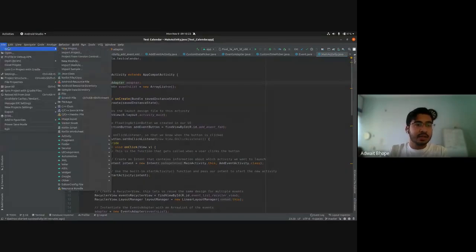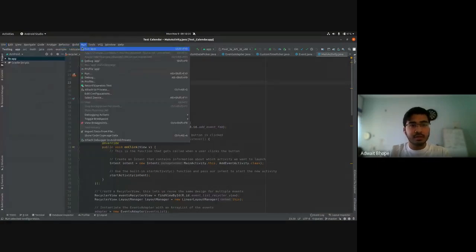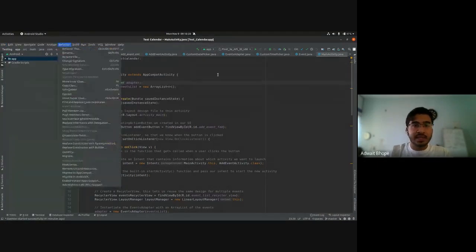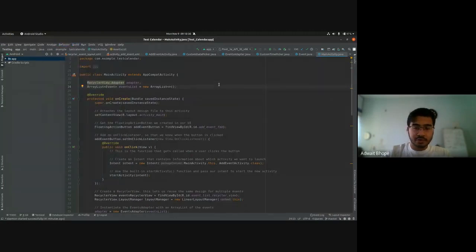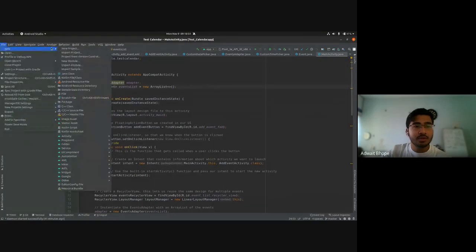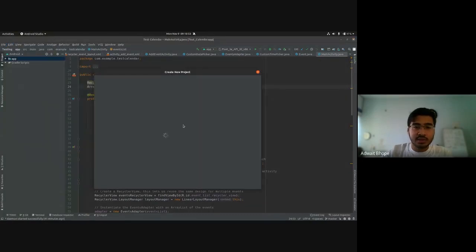Click on File, go to New, and click on a new project. This will create a new project, and I posted some steps yesterday on the group to create an empty application, just so that Android Studio downloads all the files that are necessary. If you have created that empty application, you don't need to create a new project right now. You can continue in that application directly, if those steps are correct. So let me go to new project. Follow me if you haven't done this already,